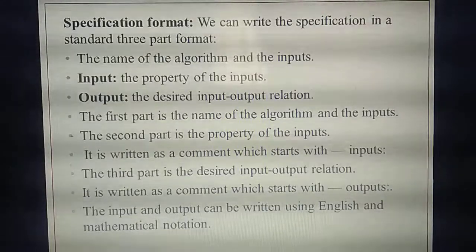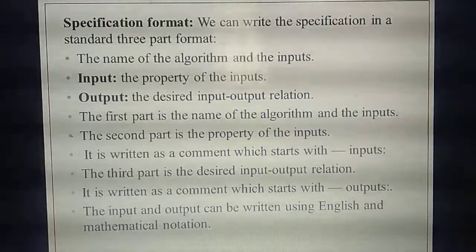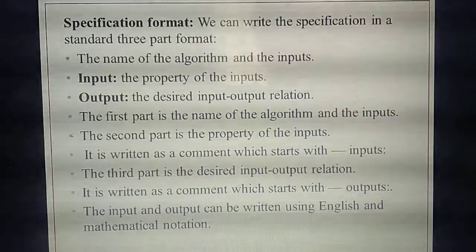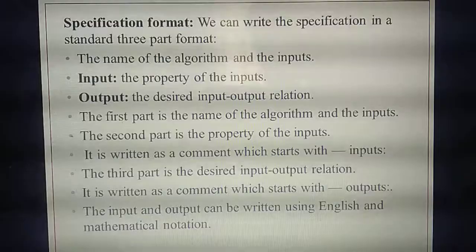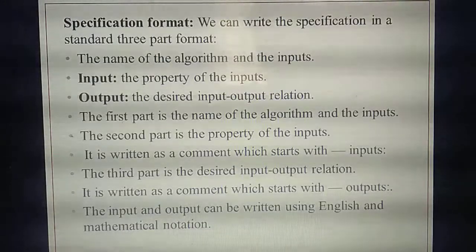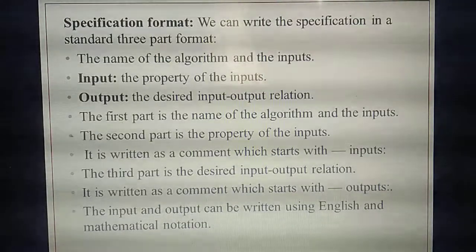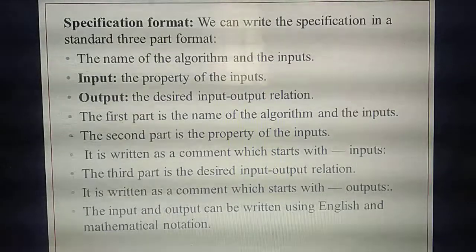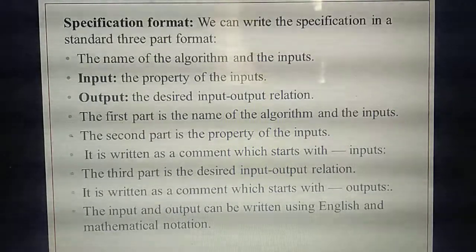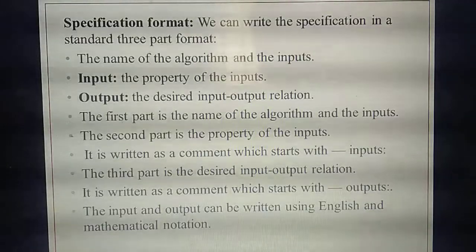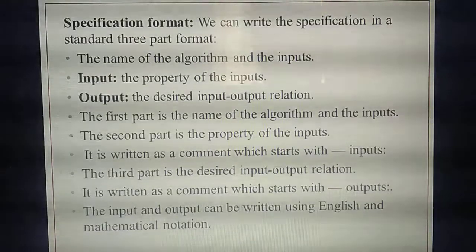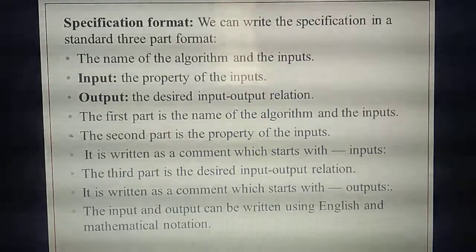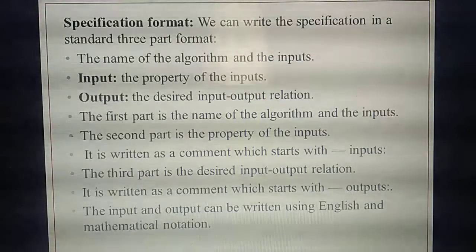What are the things you studied in that example? 3 things you need to note down in the specification format. First, what do you need to write? The name of the algorithm. Please take your textbook and see the example I taught last class: Divide of 22, 5.